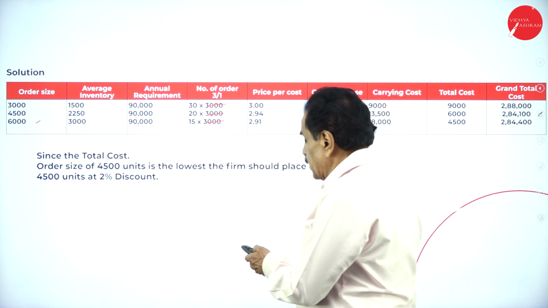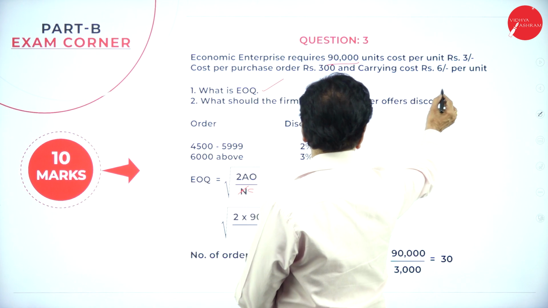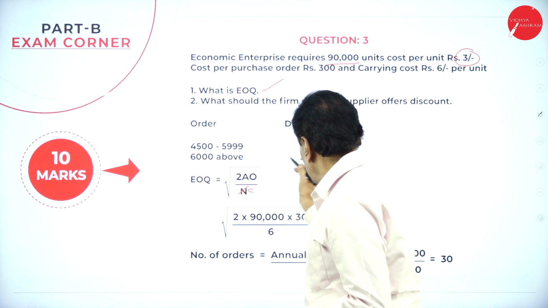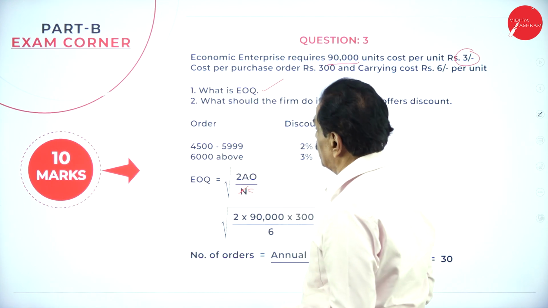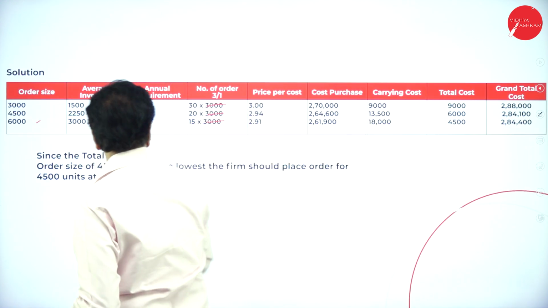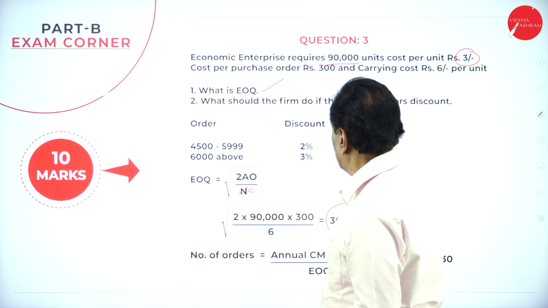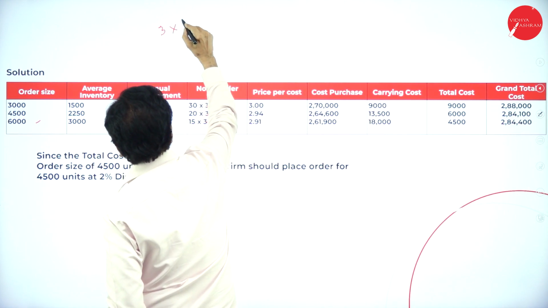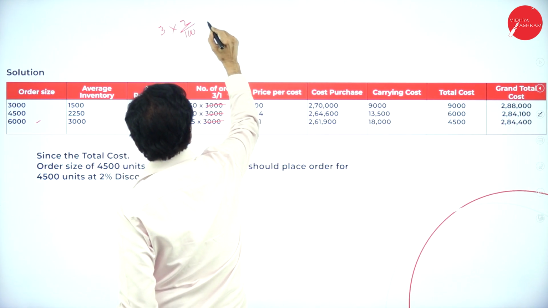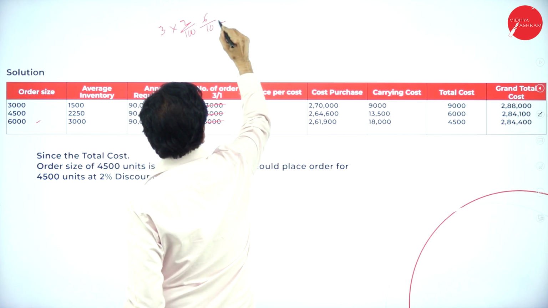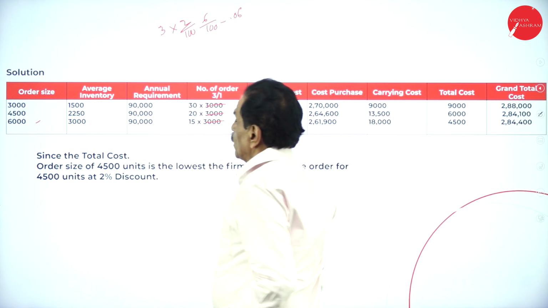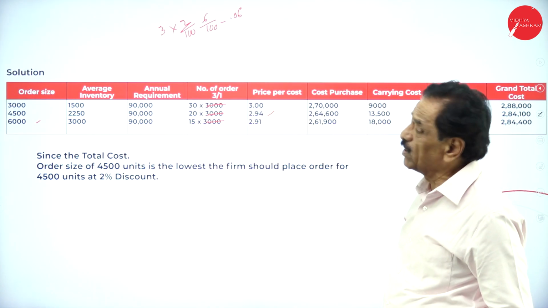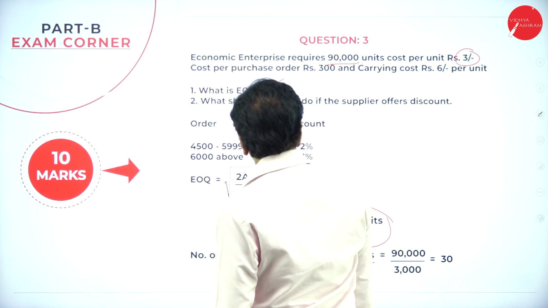What is the present price? 3 rupees, the problem says. 3 rupees per unit is there. Now, for 4,500 to 5,000, how much percentage discount? 2%. You got 3 rupees, then 2% discount. This is 6 divided by 100, 0.06 will go. So out of 3 rupees, 0.06 goes, and it is 2.94. Second one, how much discount now? 3%.